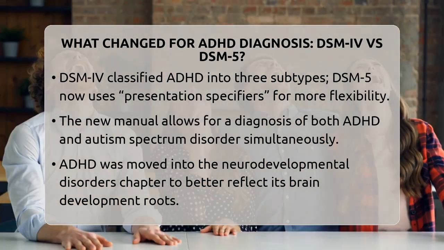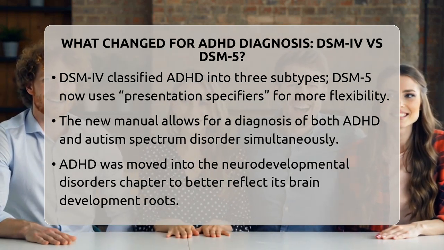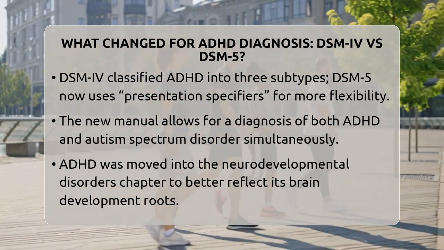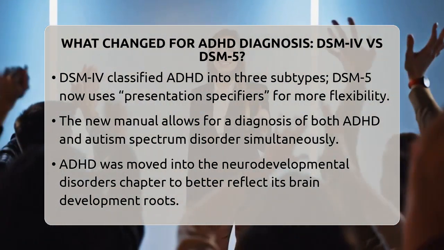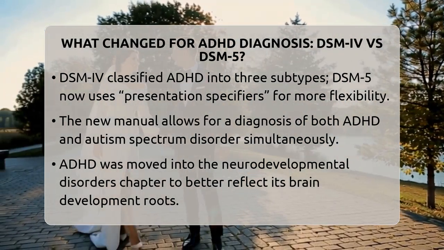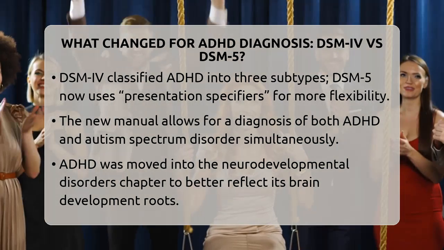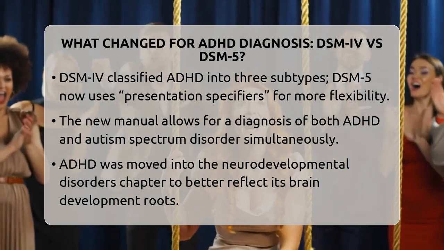The old DSM divided ADHD into 3 subtypes: predominantly inattentive, predominantly hyperactive-impulsive, and combined. The new manual replaced these with what are called presentation specifiers. These are more flexible and reflect the current symptoms someone shows. Since symptoms can change over time, this approach helps doctors give a more accurate picture of how ADHD looks in each person.